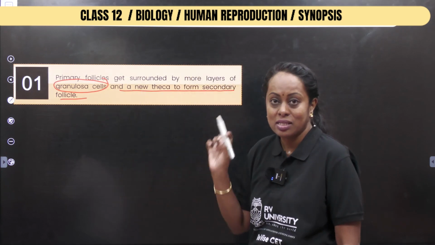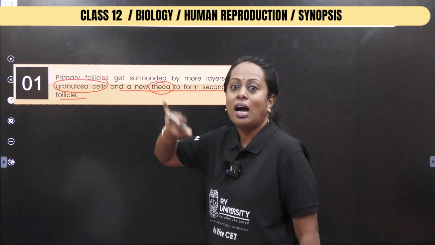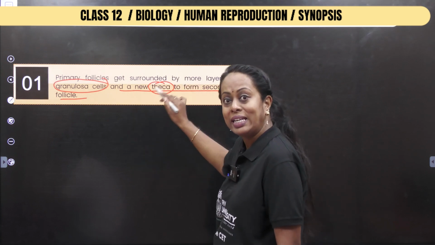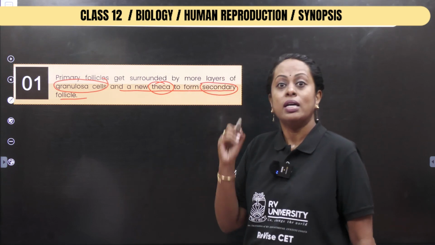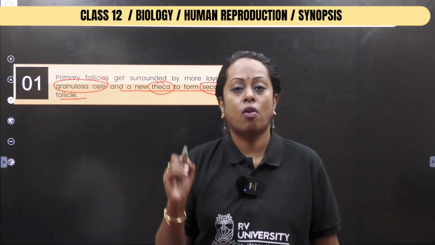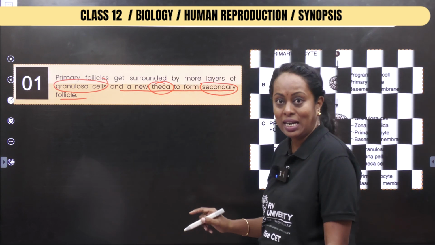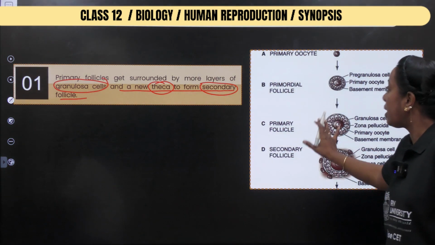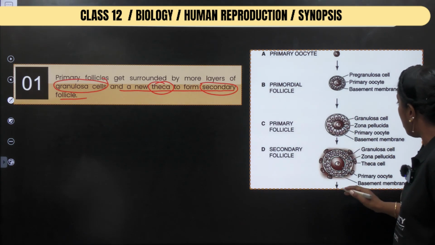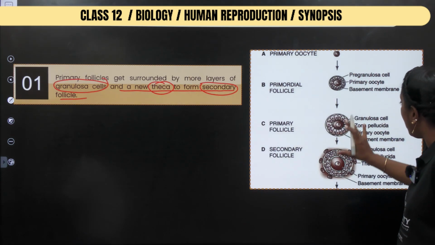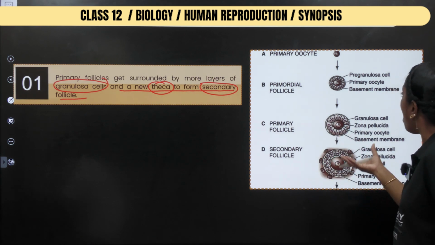In your NCERT, this sentence is present. I am talking about the covering theca externa and theca interna. When you talk about the theca, then you will be using the word secondary follicle. This can be a question: when do you call the follicle a secondary follicle? Then remember to mention the word theca there. Next, if you check this particular image, here I have shown primordial follicles, and if you observe, you will see each layer becoming big, and the cluster of granulosa cells is becoming more.